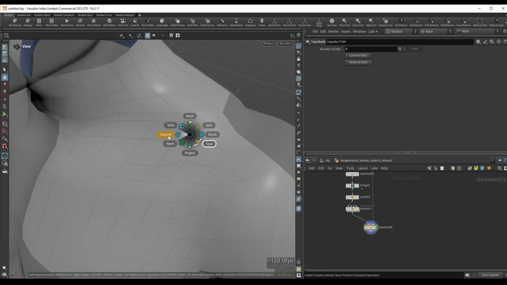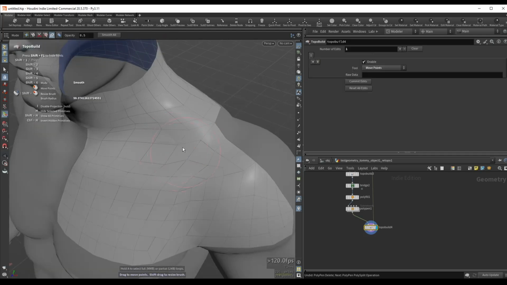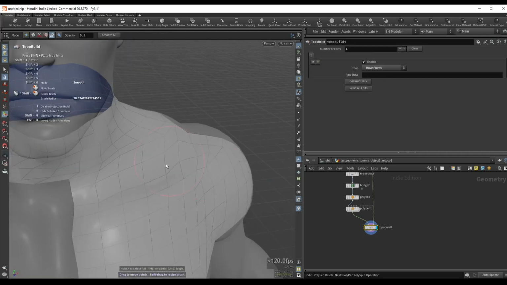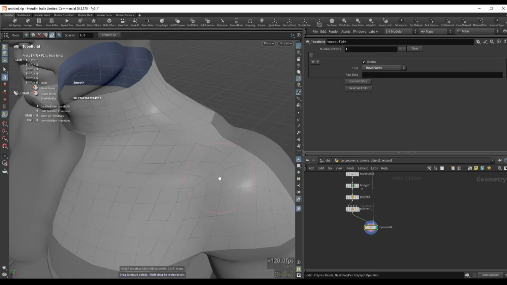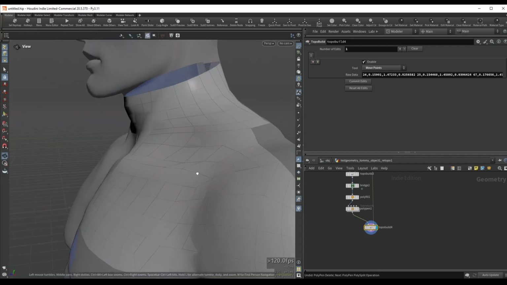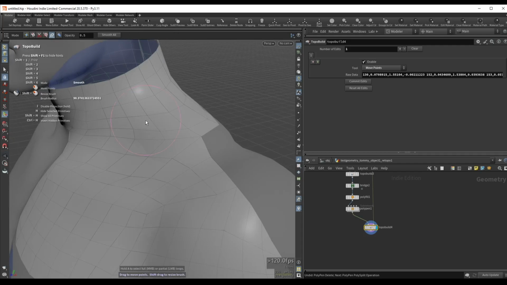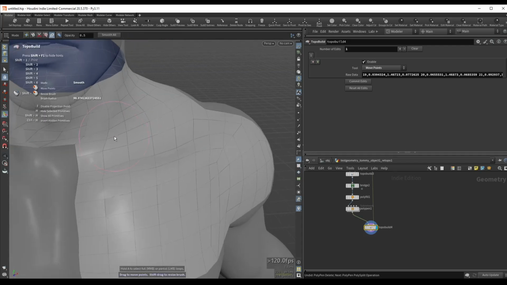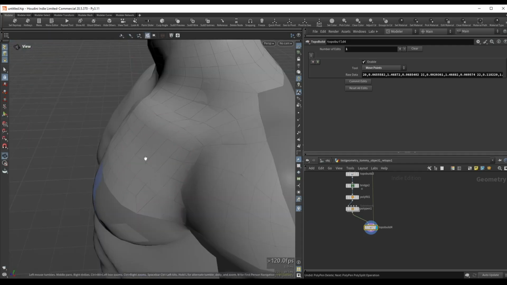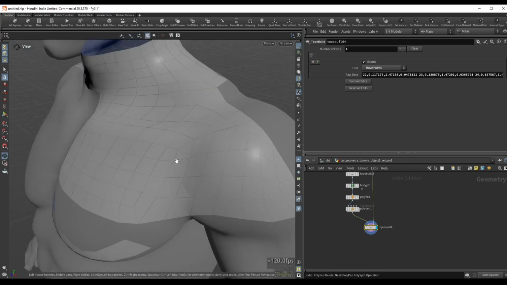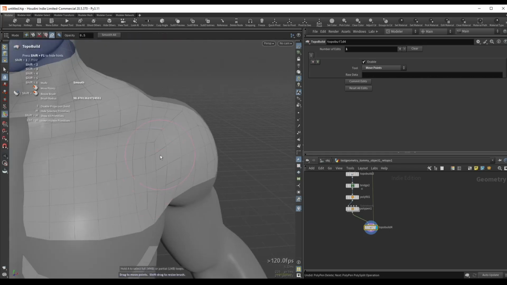So again here I can go into smooth, I can increase the radius, I can smooth out some of these polygons, and if you find that the brush doesn't work, you just have to change the angle. I believe that this might be bugged in Houdini, it kind of depends on the version that you're using, so just make sure that you change the angle if you don't find that this works as it should.